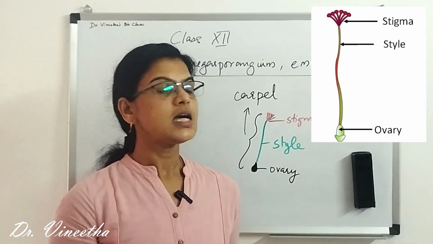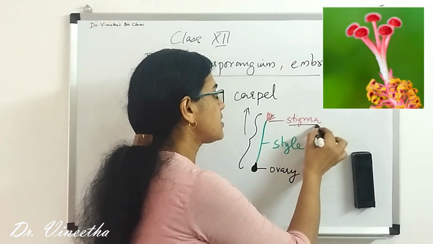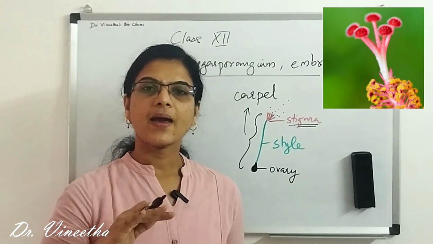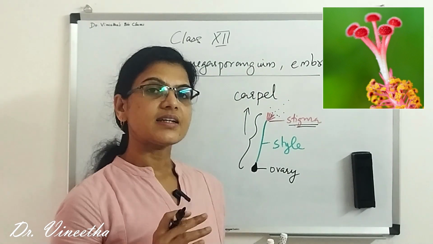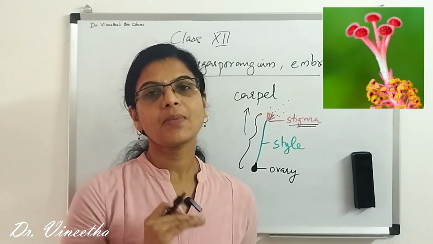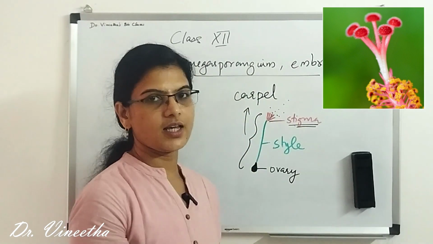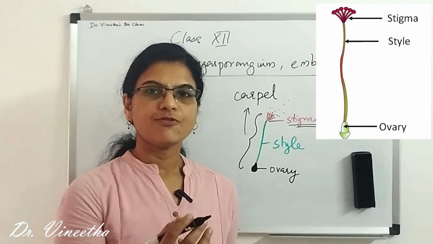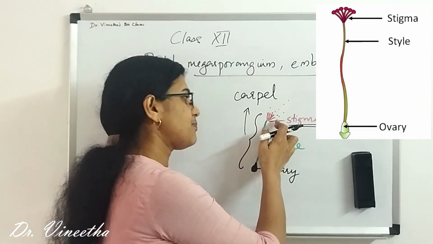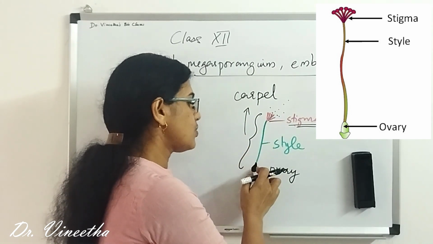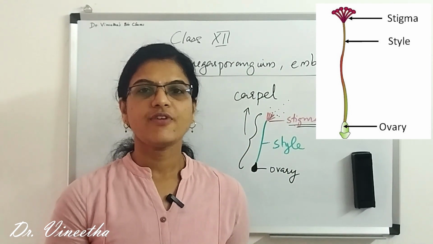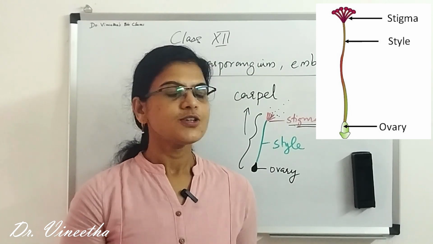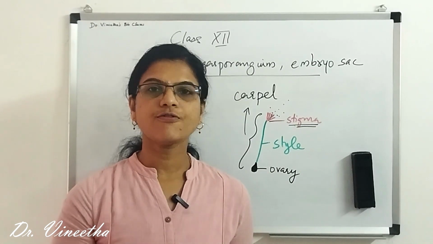The stigma is the part where the pollen grains come and settle. That is, it is the landing platform for the pollen grains. And there is a long stalk called the style, which allows the passage of the pollen grains into the ovary, wherein the female gametophyte is present. Now we'll study the structure of the ovary.